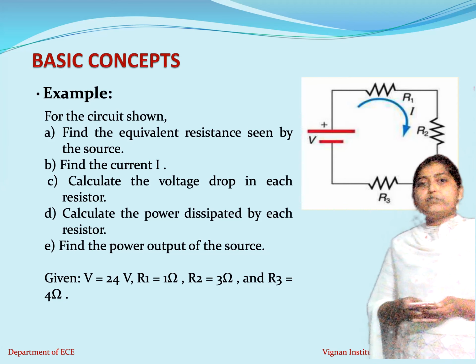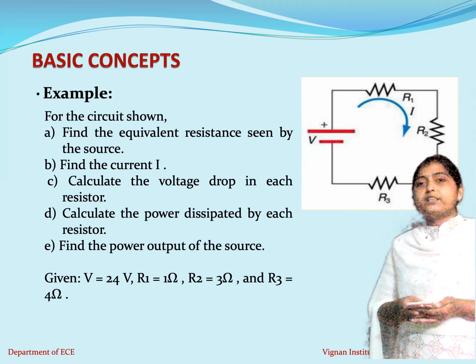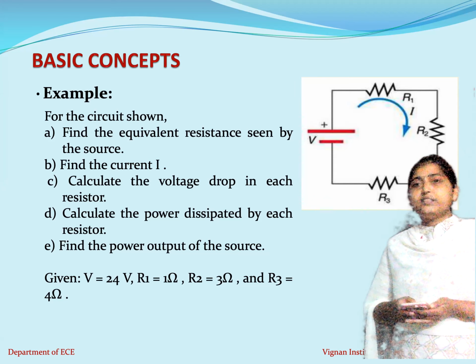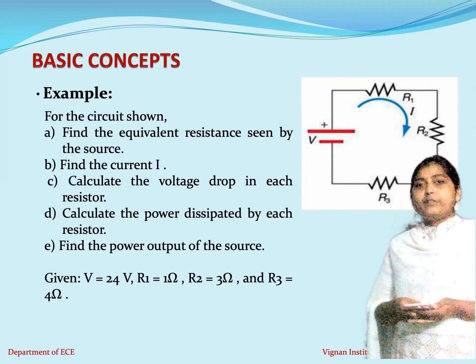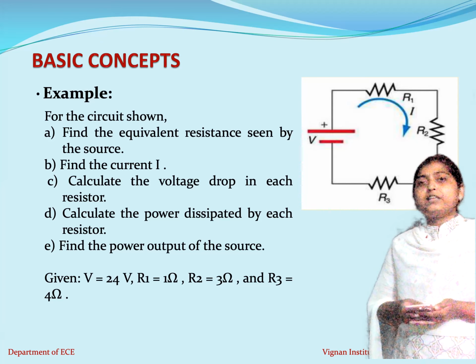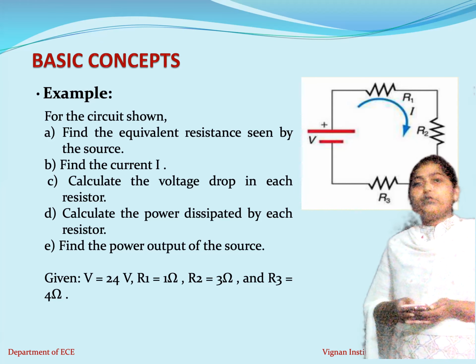So the first step is to find the equivalent resistance of the circuit. We know how to find the equivalent resistance when all the resistors are connected in series. The equivalent resistance for this circuit will be the sum of the resistors which are connected in series, so it is R1 plus R2 plus R3. Then we find the current. In order to find the current through the circuit, we follow Ohm's law. According to Ohm's law, I is equal to V by R.